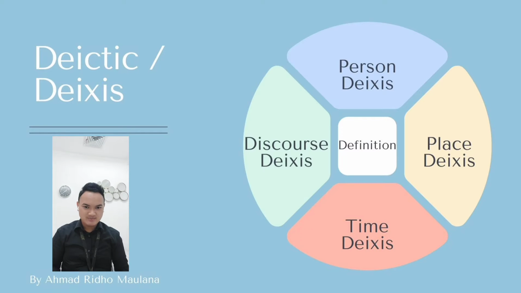So today I will explain some of the material in pragmatics, which is Deixis. I will explain about person Deixis, place Deixis, time Deixis, discourse Deixis, Deixis use and non-Deixis use, social Deixis, relational social Deixis, and absolute social Deixis.